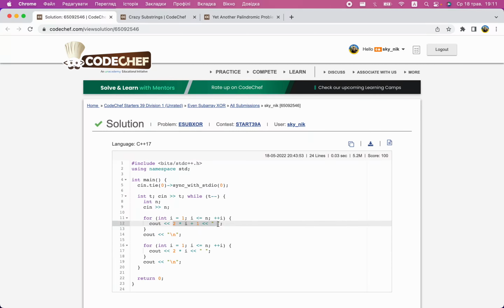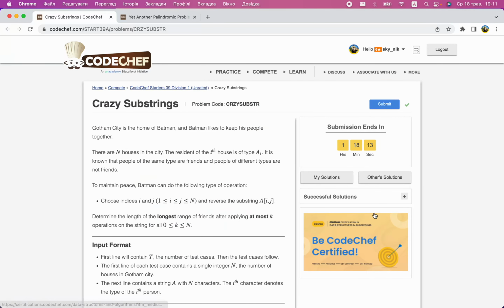So what happens, array A is just all odd numbers, array B is all even numbers. You can clearly see that this +1 and +1 on the next iteration cancel out when you take XOR. So yeah, this was the solution. Very nice constructive problem. I mean, kind of obvious, but okay.